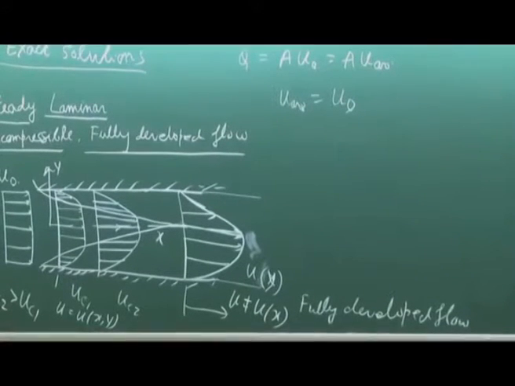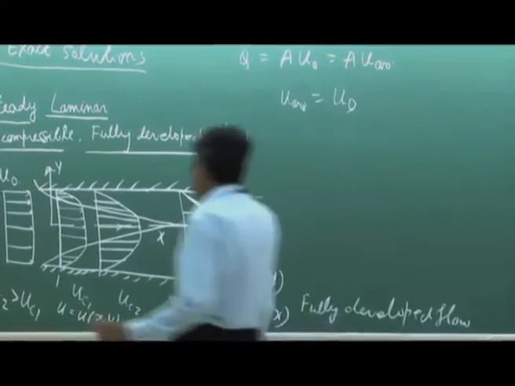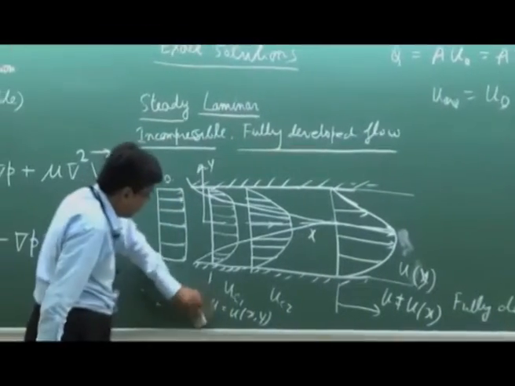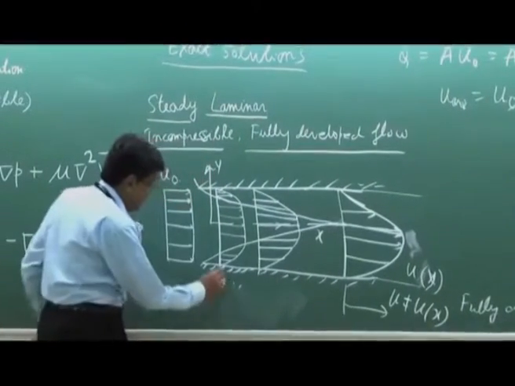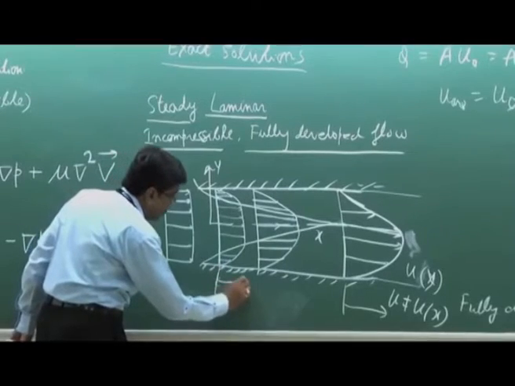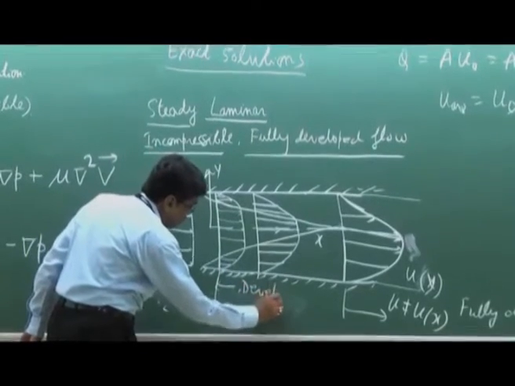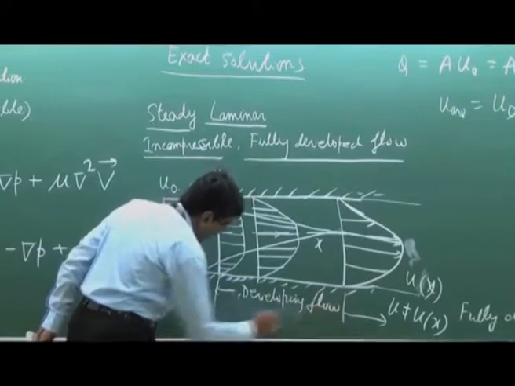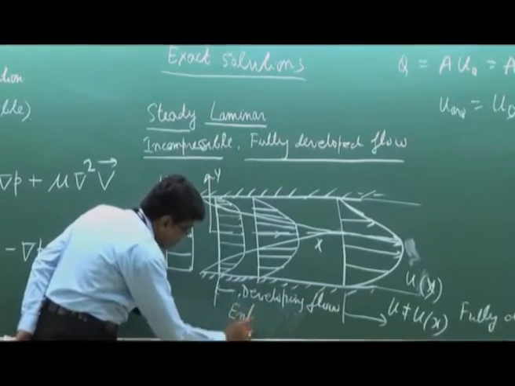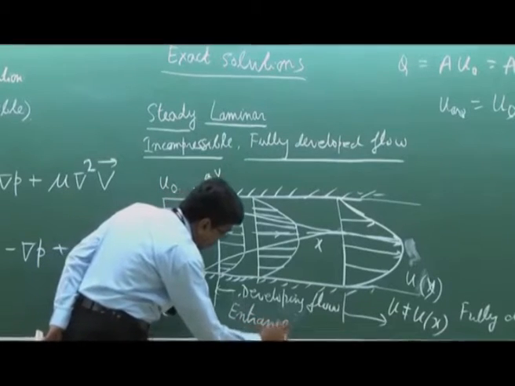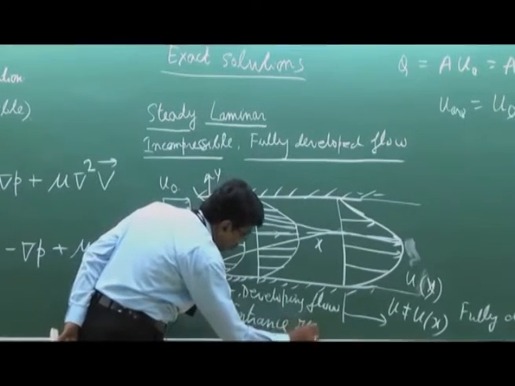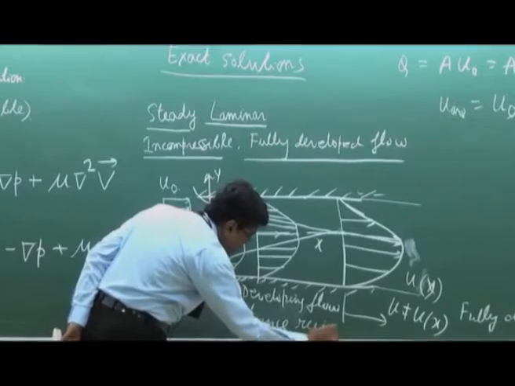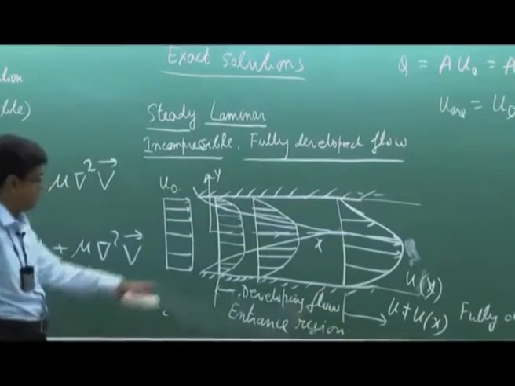And this region of flow, where the boundary layer grows and is yet to merge, is known as the developing region, developing flow or entrance region. This is a consequence of the boundary layer and its growth, which will be taught afterwards. This is known as entrance region.